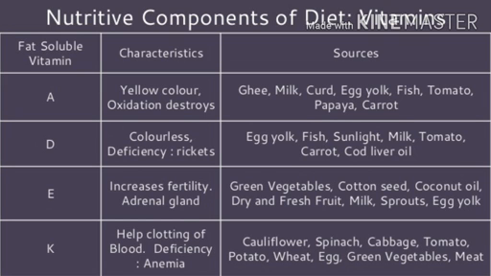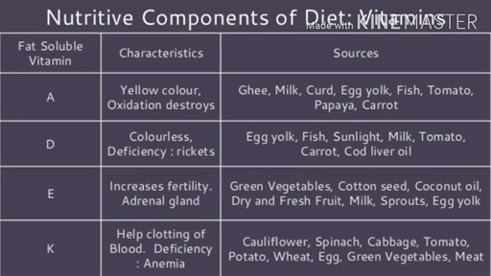Now, the sources: green vegetables, orange, cotton seed, sprouts, coconut oil, egg yolk, organ meat like kidney, liver, and heart, dry and fresh fruit, milk, meat, butter, and maize are rich sources of vitamin E.